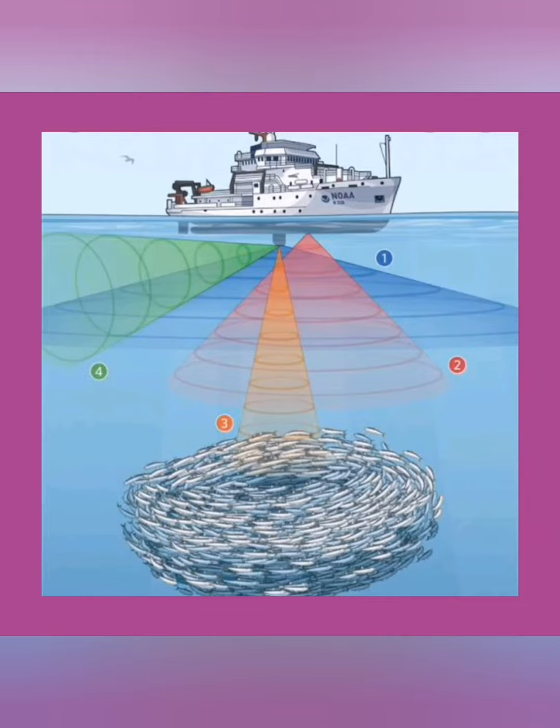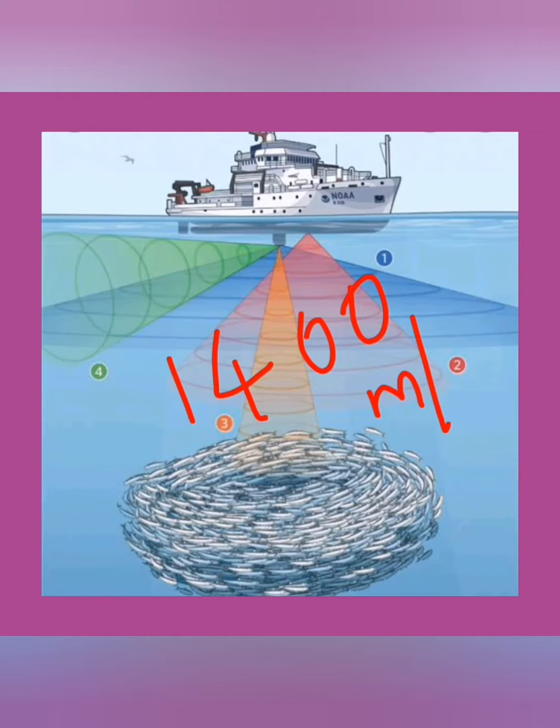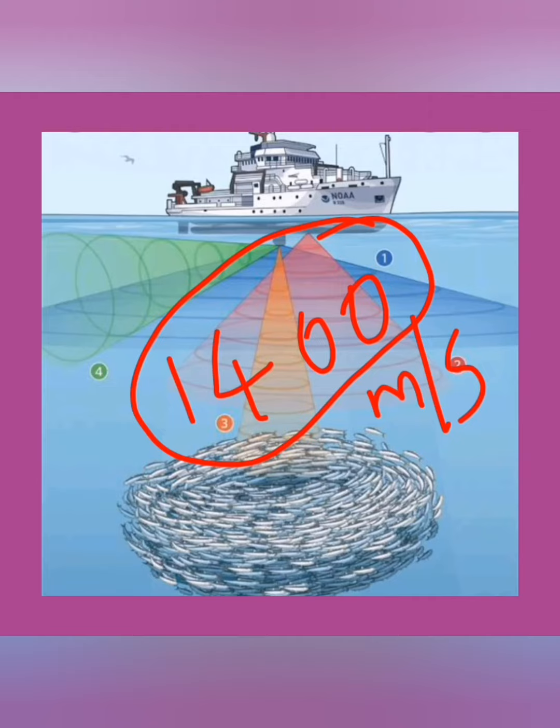In general, the speed of ultrasonic waves in water is about 1400 meters per second. Remember this value. The speed of ultrasonic waves, not sound, in water is about 1400 meters per second.